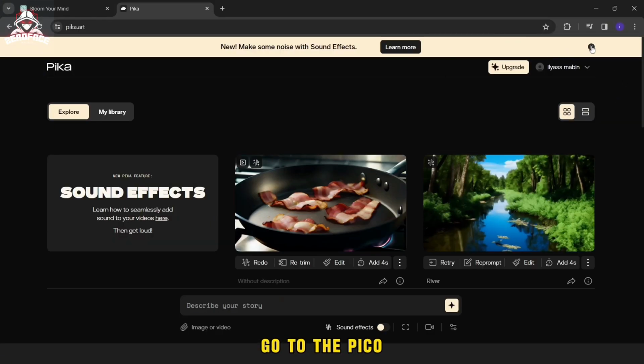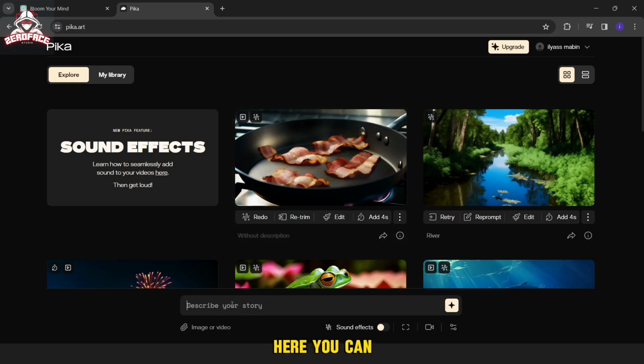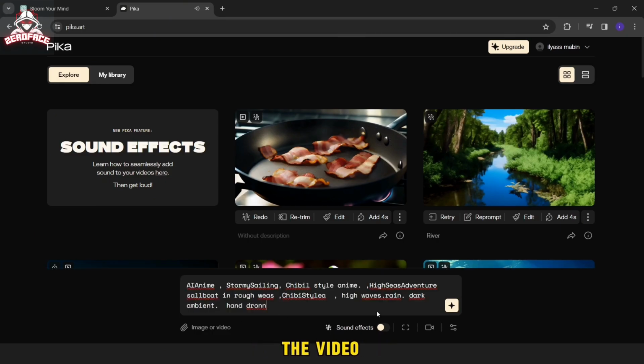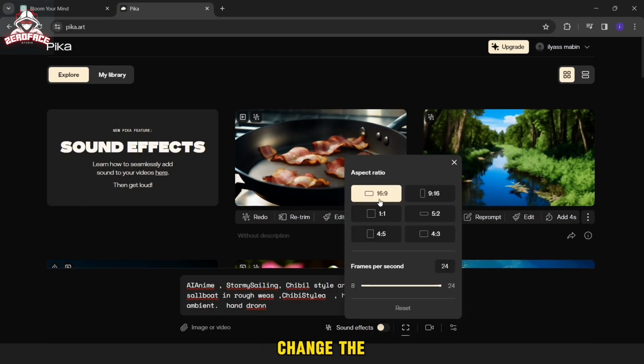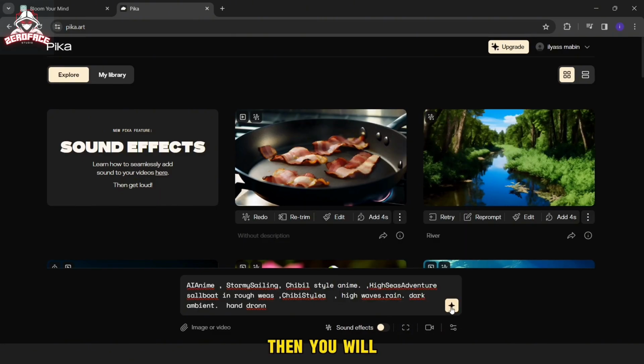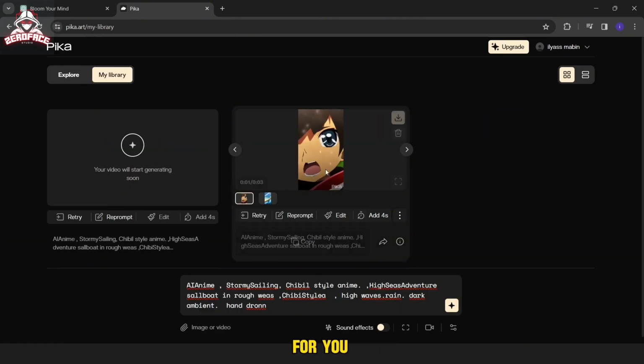Now we will go to the Pika website, and this is the interface. Here you can make videos with artificial intelligence. Now you will copy this prompt and paste it here, or you describe the video you want, and remember that you want it in the form of anime, or even ask ChatGPT to make prompts for you for this step. You have the choice. Then you will change the number of frames here from 24 to 12 so that the videos appear more like anime. Here you will increase the strength of motion. Then you will press here to start making the video for you.